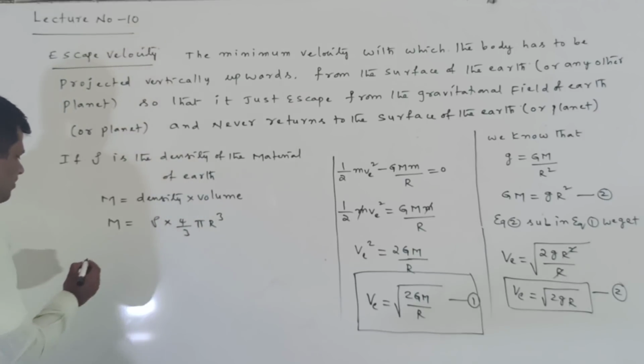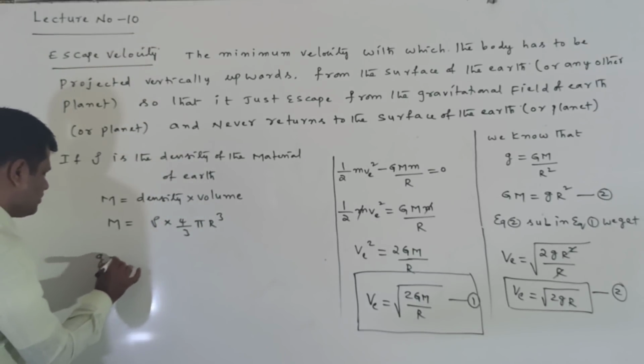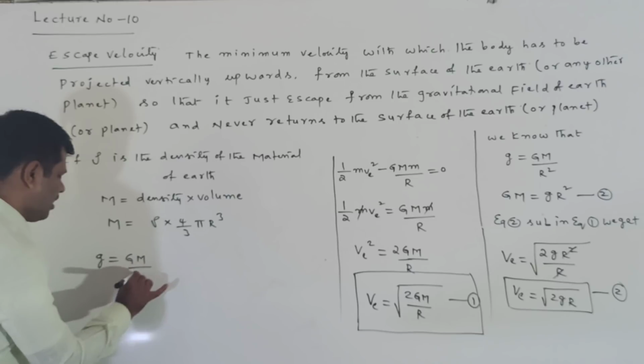Now I want to find the g value. g is equal to GM by R square.